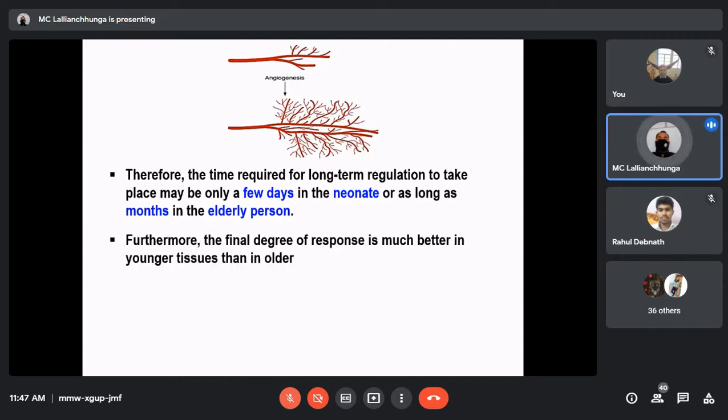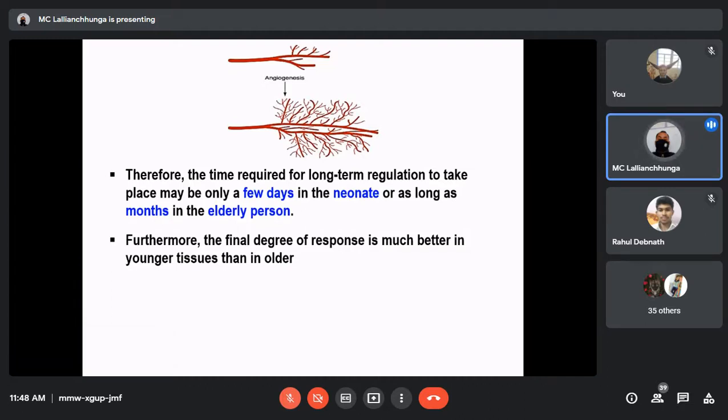Furthermore, the final degree of response is much better in younger tissue than in older ones. So this is why, for example, when there is a fracture, a breaking of the bone, healing is very slow in the case of the elderly person as compared to young ones, because young ones are still growing. So healing is also fast. Likewise, blood supply can achieve its optimal level within a shorter time as compared to the old person.